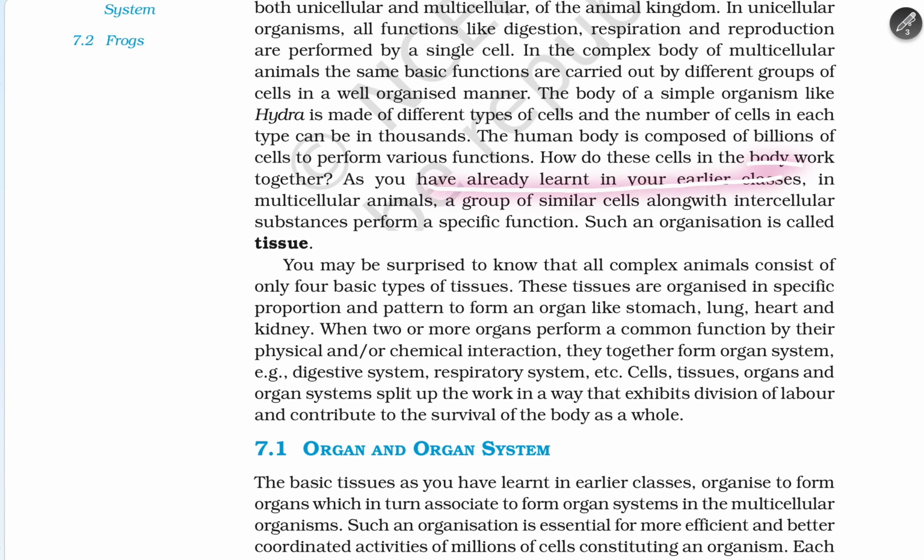As we have already learned in the earlier classes, in multicellular animals a group of similar cells along with intercellular substances that perform specific functions, such an organization is called tissue. You may be surprised to know that all complex organisms consist of only four basic types of tissues. The tissues are organized in specific patterns to form organs like stomach, lungs, heart, and kidney.